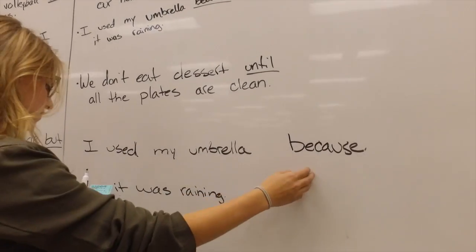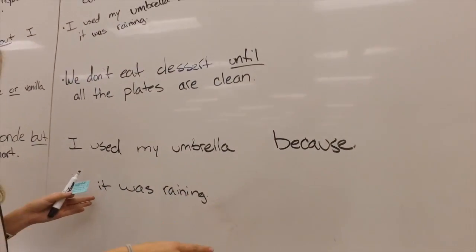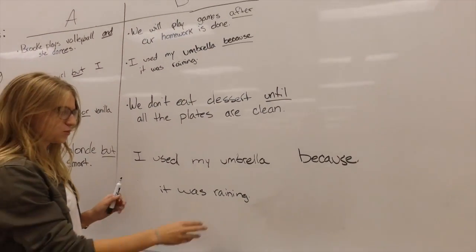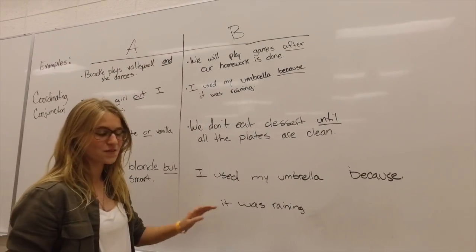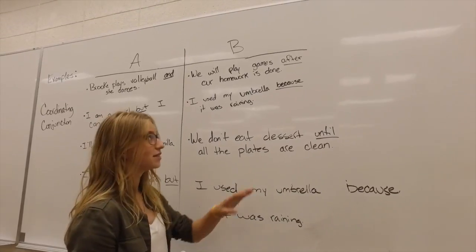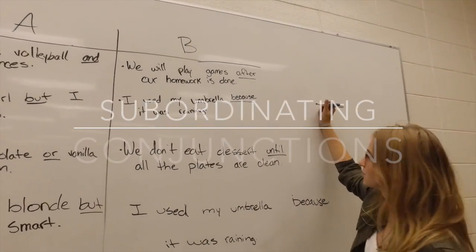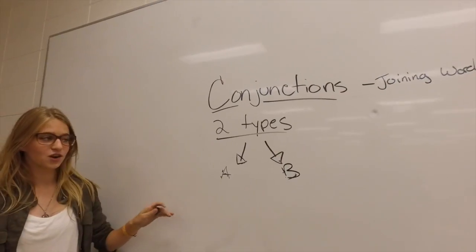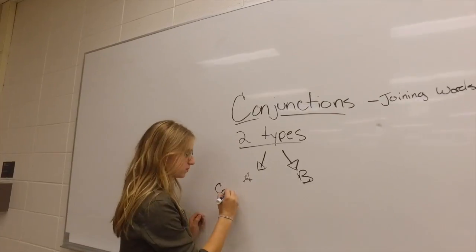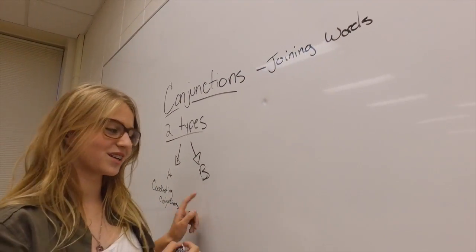The back half contains a subordinate conjunction and does not make sense without the front. You need the front half to make the back half make sense. And this section is called a subordinate clause. Now remember, type A is coordinating conjunctions and type B, subordinating conjunctions.